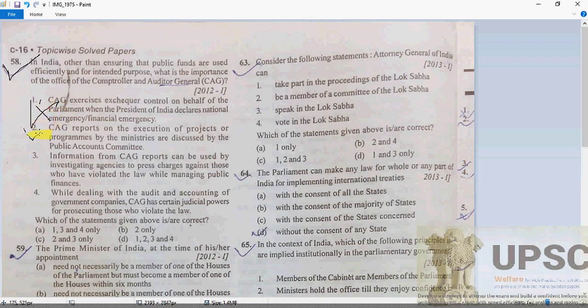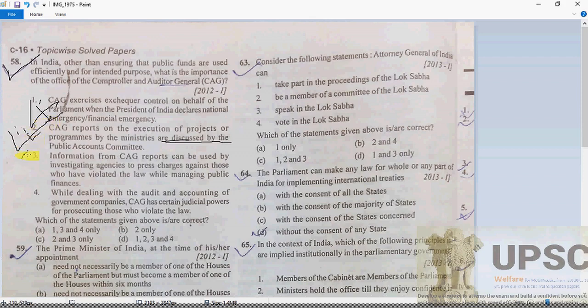Second one: the CAG's reports on the execution of a project or program by a ministry are discussed by the Public Accounts Committee. Absolutely correct. This is a role of the CAG, that it reports on the execution of the project or the program by the ministry.